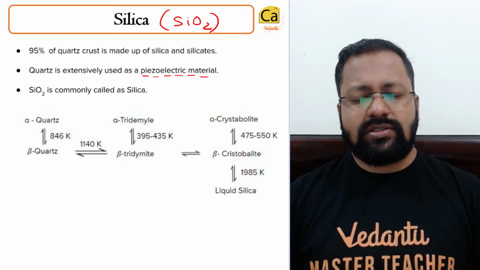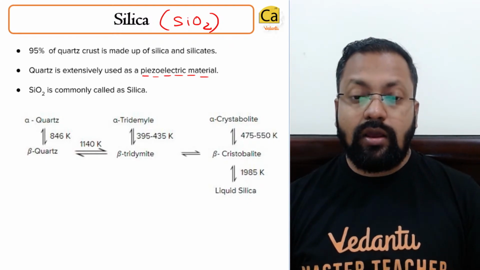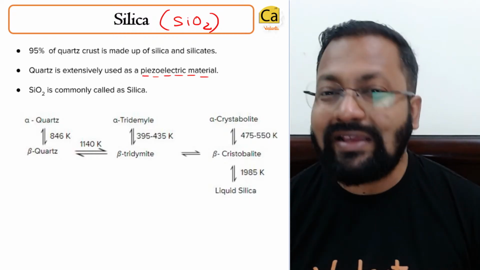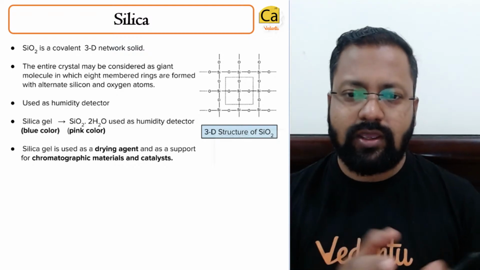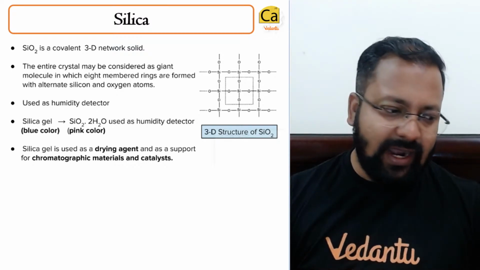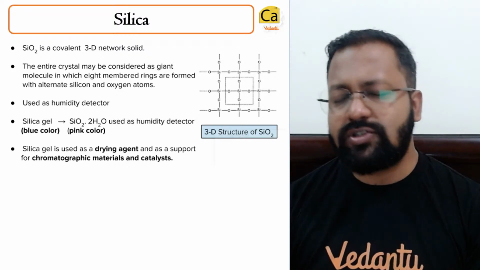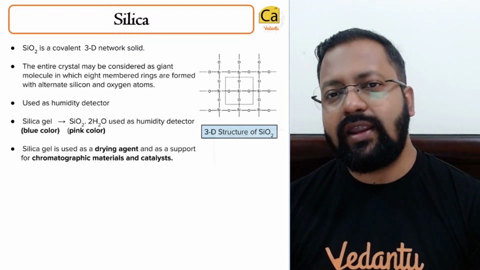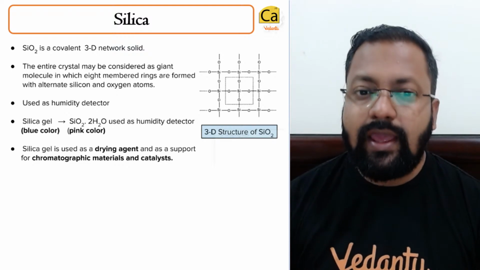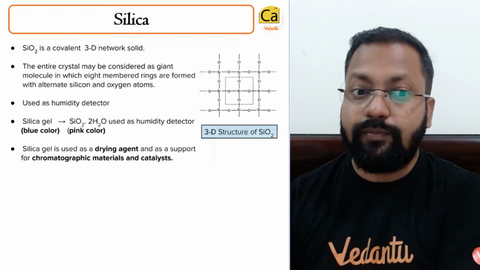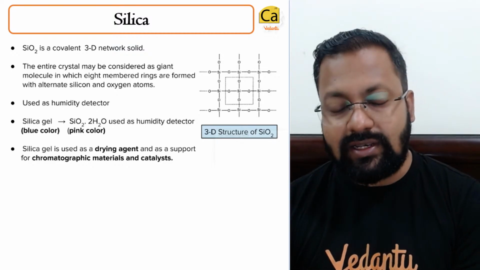We already know this. You do not have to remember all these forms of silica. However, you have to remember what silicates are. If you look at a silica molecule, silica is sand. जो sand आपको दिखता है वो silica है. Silica has extensive three-dimensional structure. It's so stable that it is not soluble in water or any solvent, and it cannot be decomposed easily.